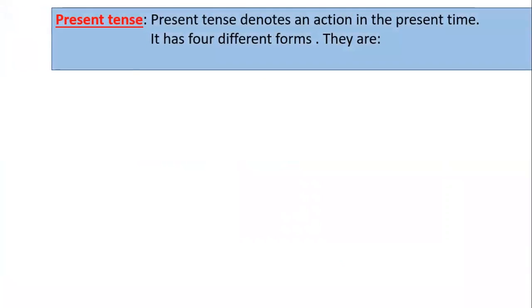Okay. Now, what is present tense? Do you know what is present tense? Here is the definition of present tense. Present tense denotes an action in the present time. That is, the action which we are doing now. An action which is denoted at the present time is called present tense. And you know, it has 4 different forms.